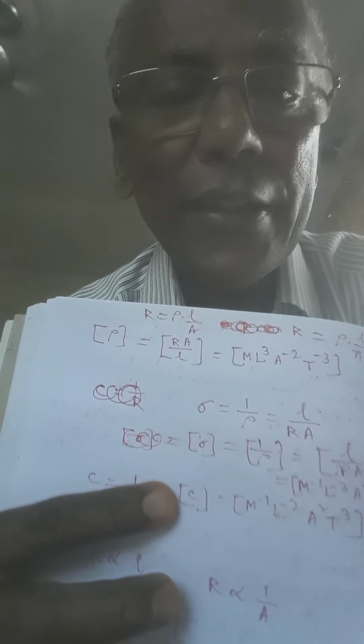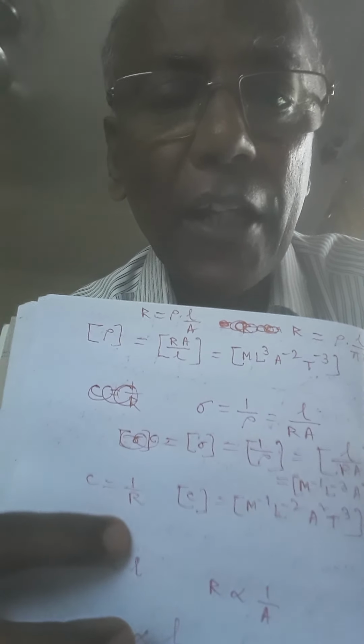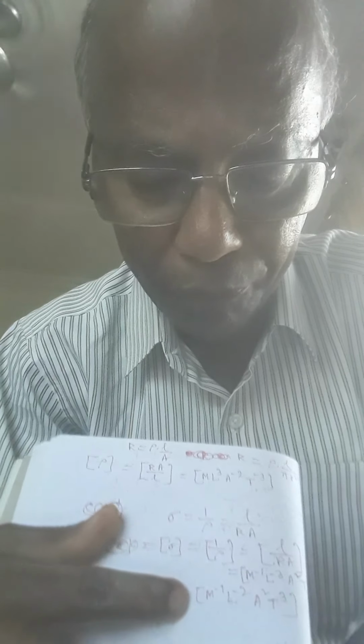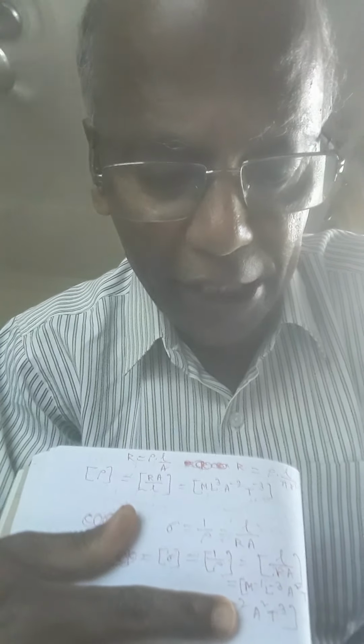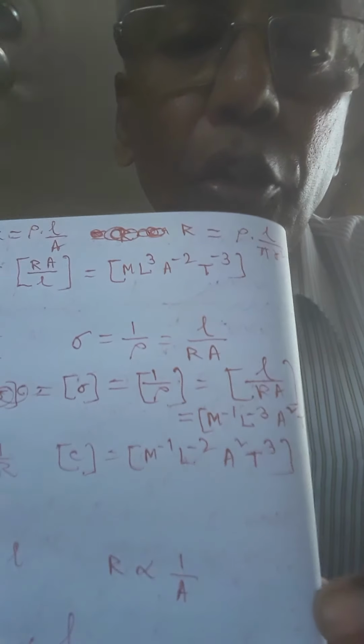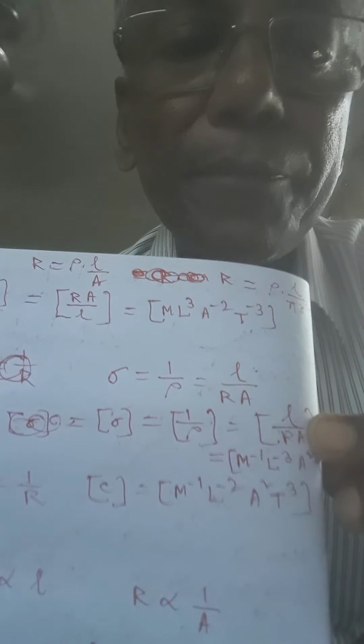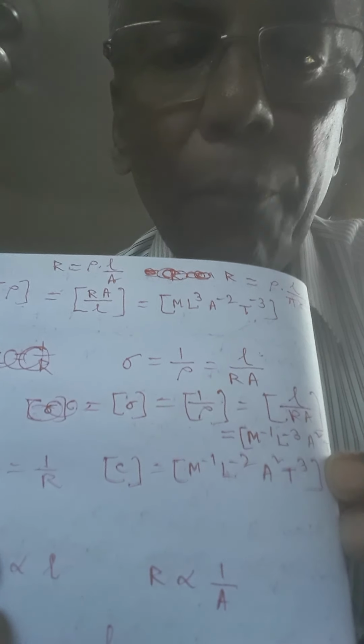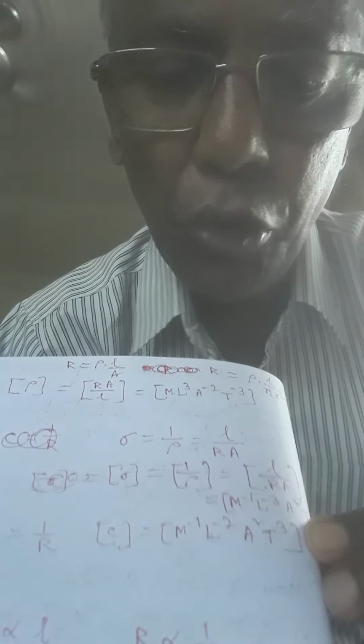Obviously, the dimension of conductance is equal to the dimension of 1 by R, and that will be just the reciprocal of the dimension of resistance. That is M to the power minus 1, L to the power minus 2, S squared, T cubed. So that is the dimension of conductance.